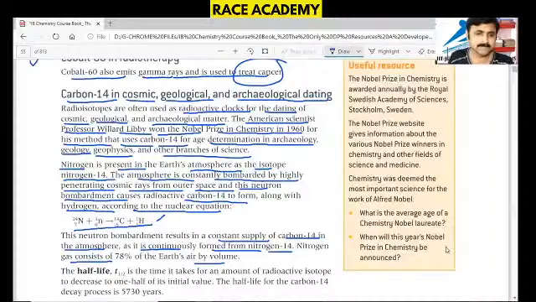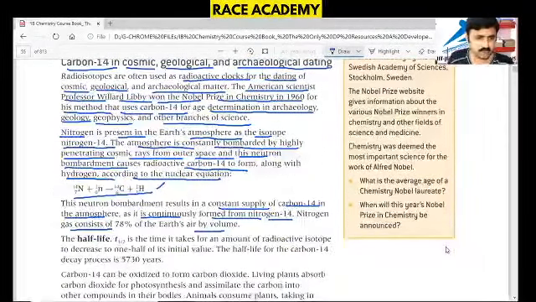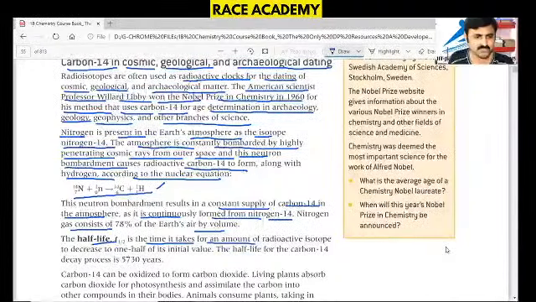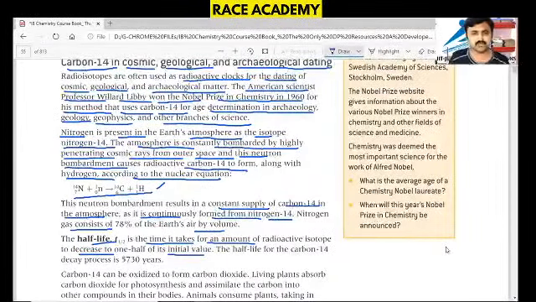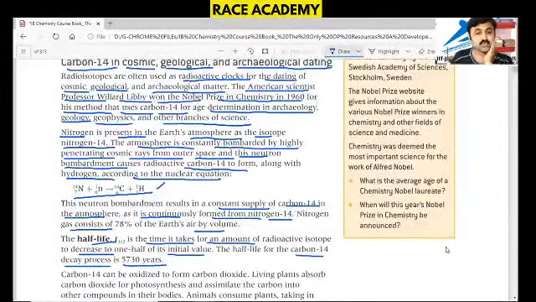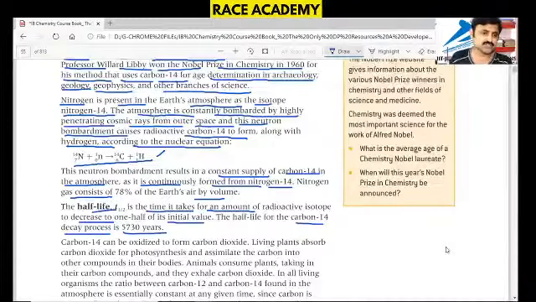Because of this only, so many carbon-14 isotopes are possible in this neutron bombardment. They studied the half-life, the time it takes for an amount of radioactive isotope to decrease to 1/2 of its initial volume. So the half-life definition is also given here. The half-life of the carbon-14 decay process is noted as 5730 years. So it is a big value, to understand why this is used.